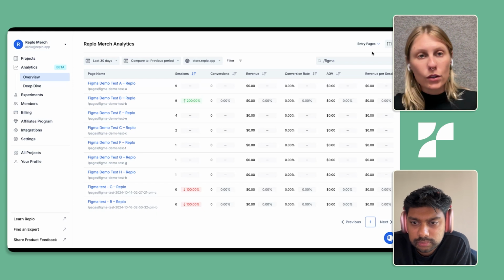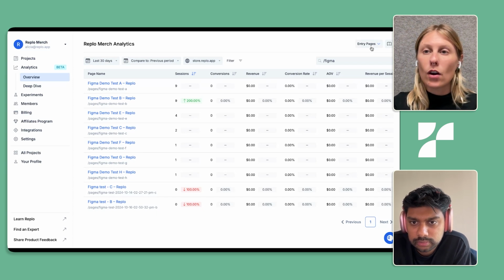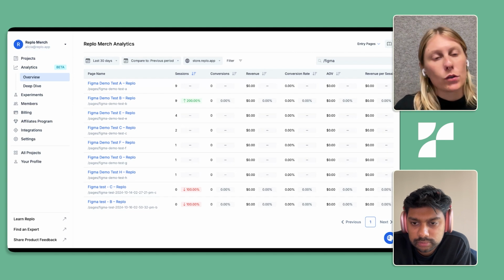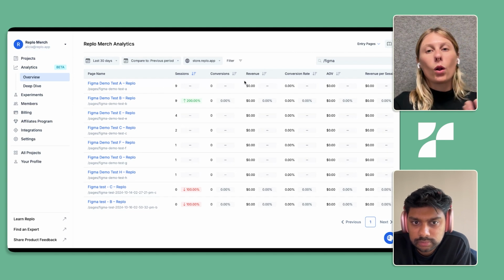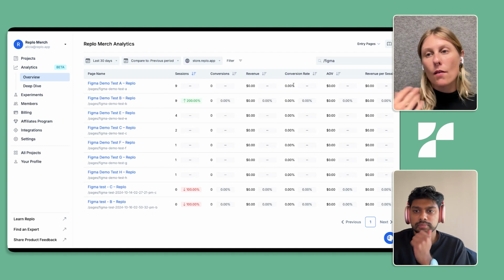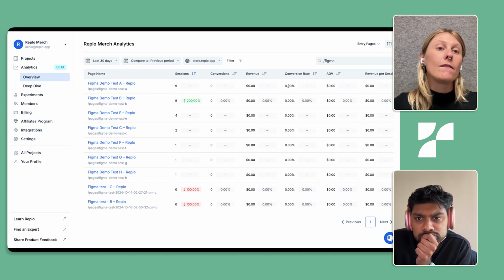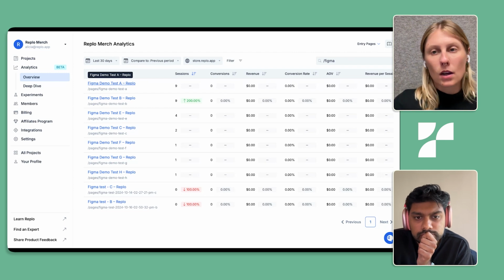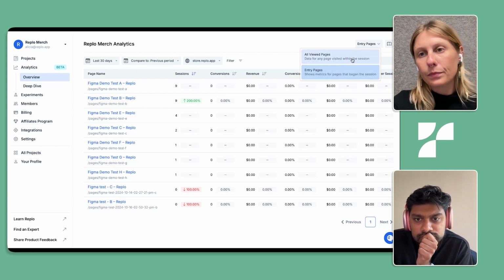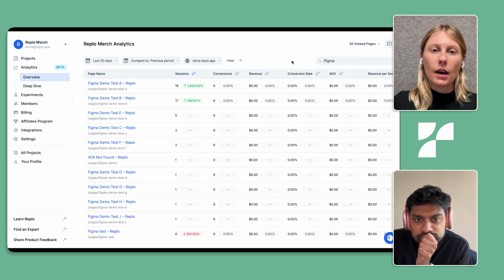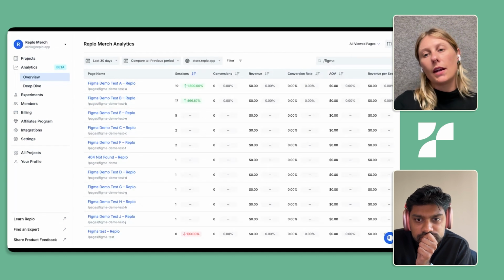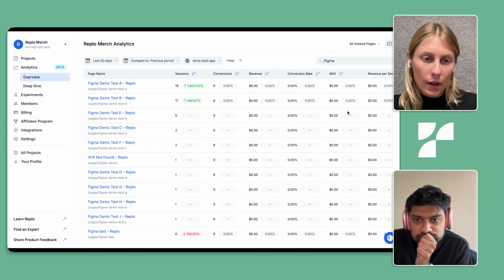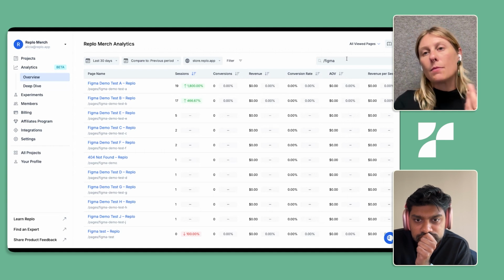When you go into Replo Analytics, a lot of our metrics are entry page metrics or landing page metrics, meaning that all of the conversion rate, AOV, revenue per session, etc., are associated with the very first page that an end customer lands on within a session. We also offer all viewed pages. In all viewed pages, this means that every single page that is viewed within a session does get some type of attribution towards these different key metrics.